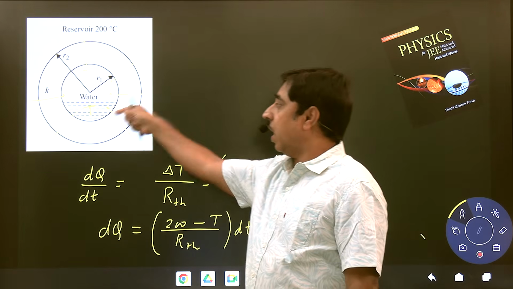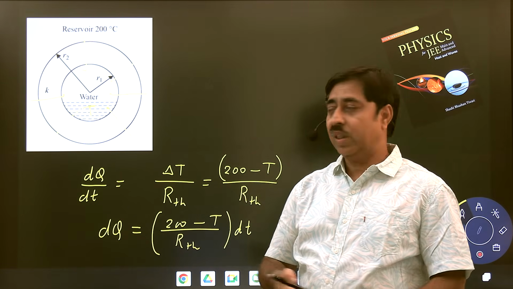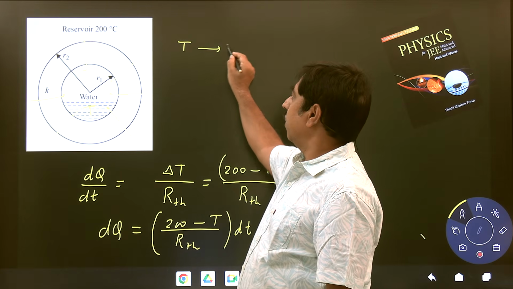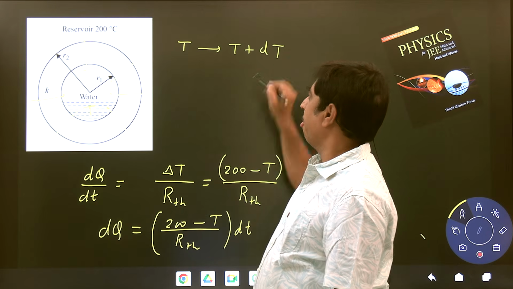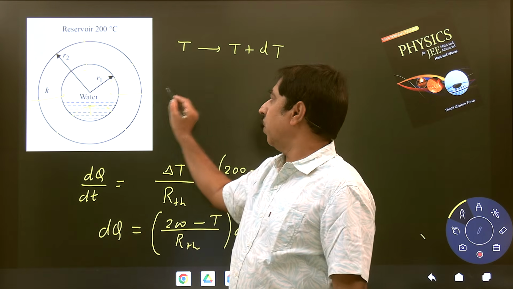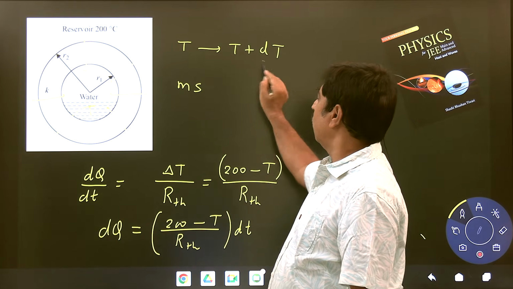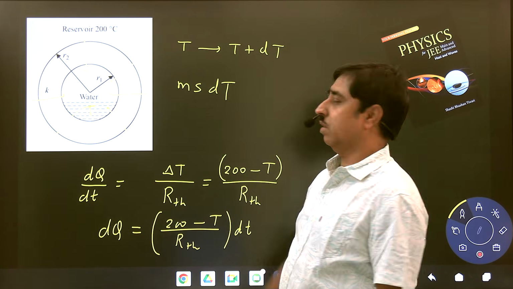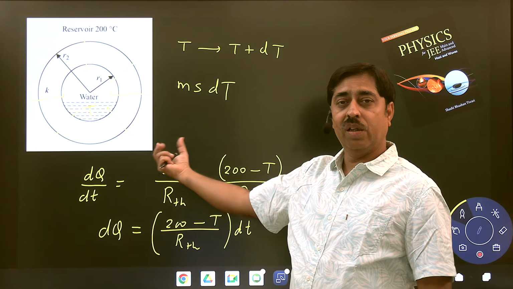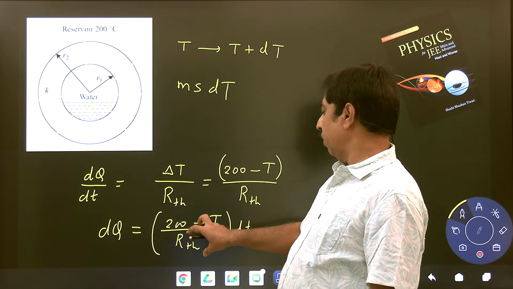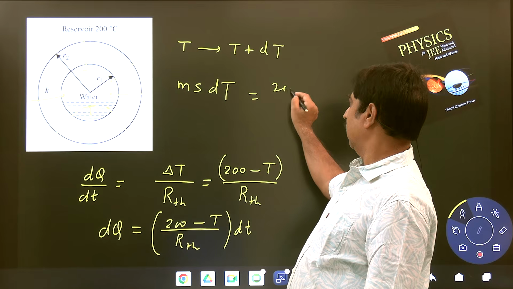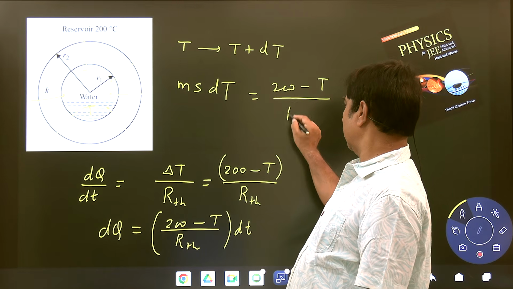When heat is added, the temperature of water rises from T to T plus dT. So the mass of water m into its specific heat S into the rise in its temperature is the amount of heat that water has absorbed, and it should be equal to this much. So basically I have solved the question.